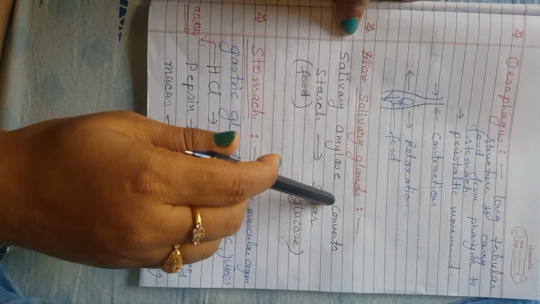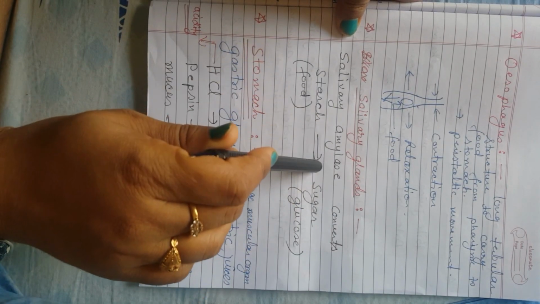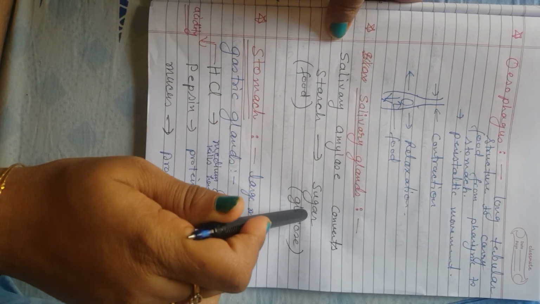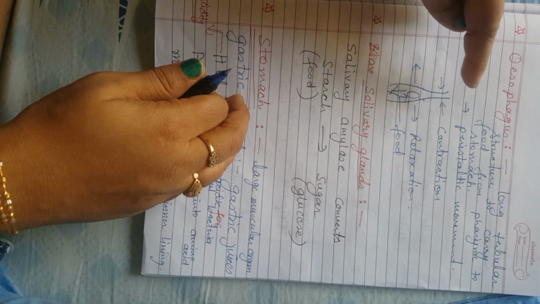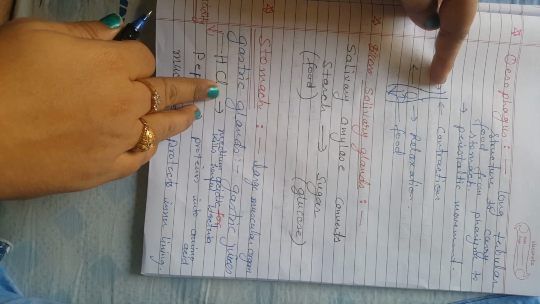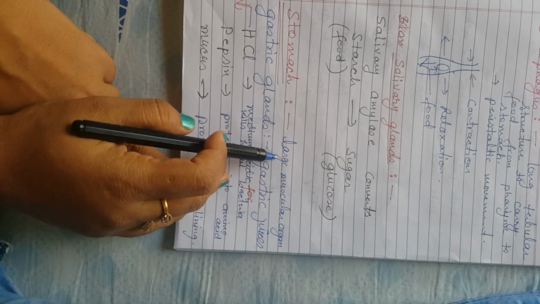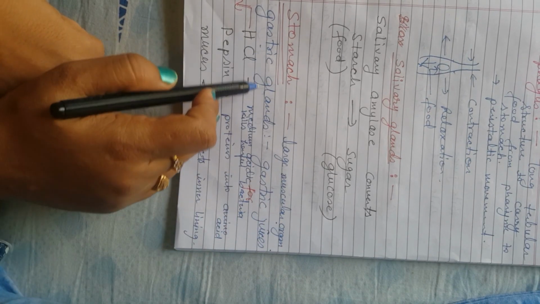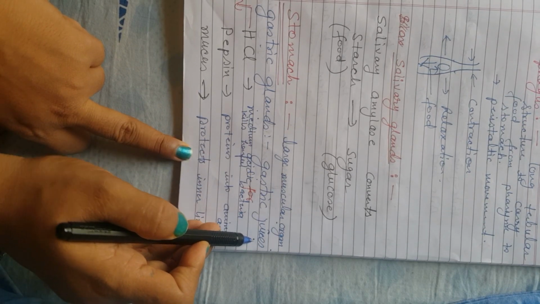So this is our first digestive gland, which contains salivary amylase, and it converts starch in food into sugar or glucose. Then after the esophagus pipe, the food goes into the stomach. Stomach is actually a large muscular organ. It consists of many gastric glands which secrete gastric juices.